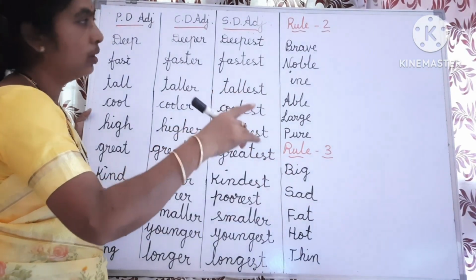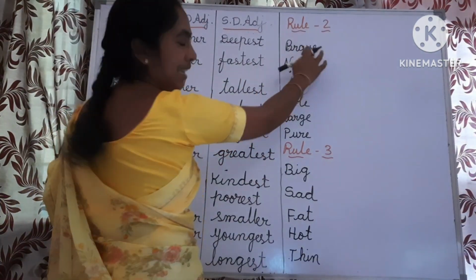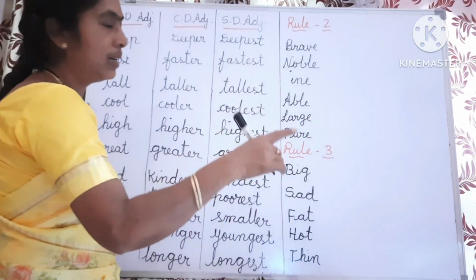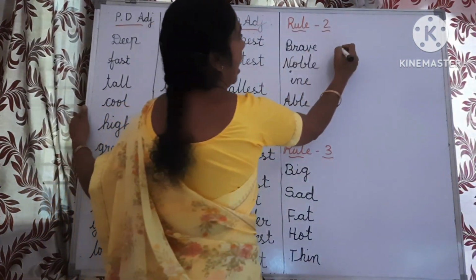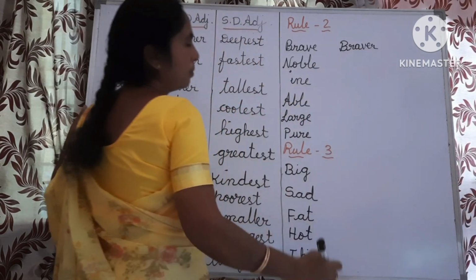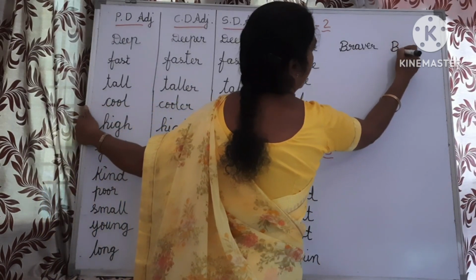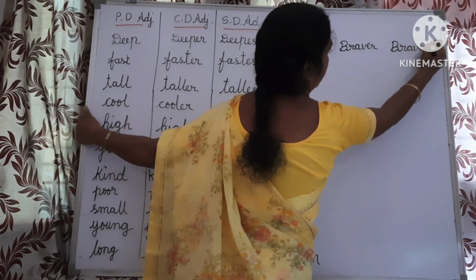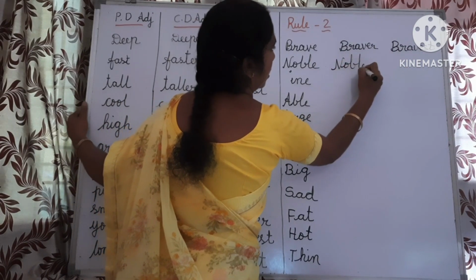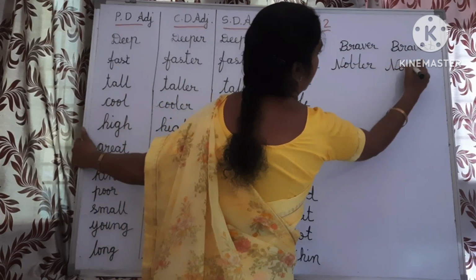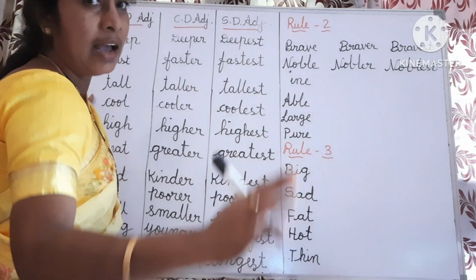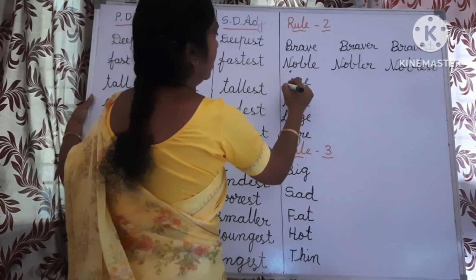Now, rule 2. If the adjective ends with e, we have to add r in the comparative degree and st in the superlative degree. For example, brave. Add only r in the comparative degree: braver, B-R-A-V-E-R. Superlative form, add only st: bravest, B-R-A-V-E-S-T. One more example, noble, nobler, noblest. Add only r in the comparative degree, only st in the superlative degree.